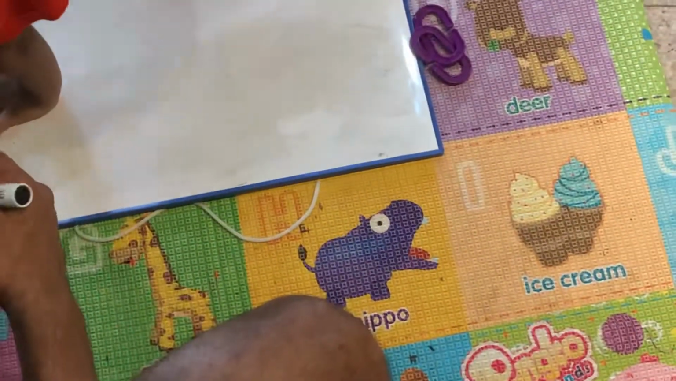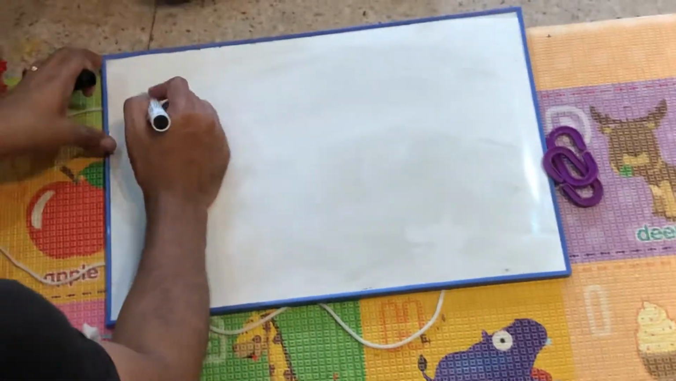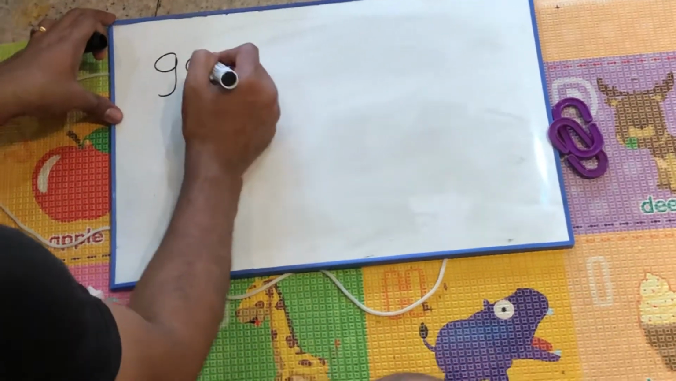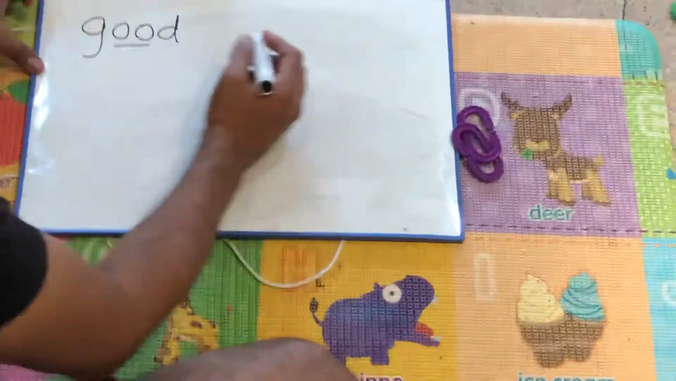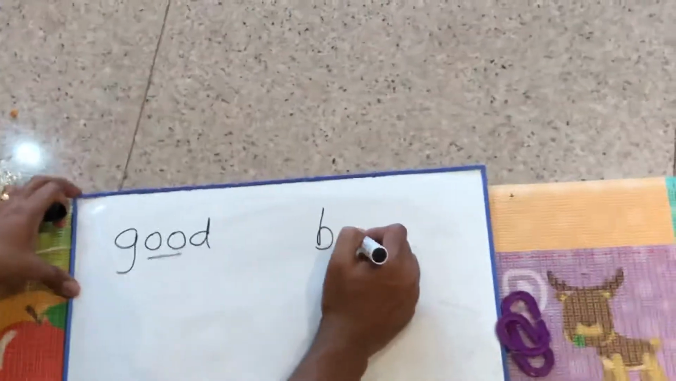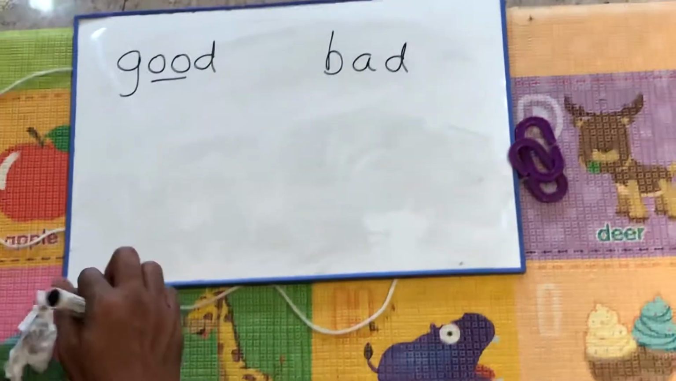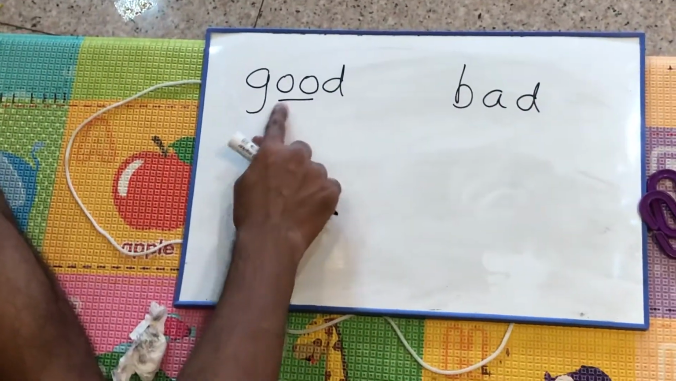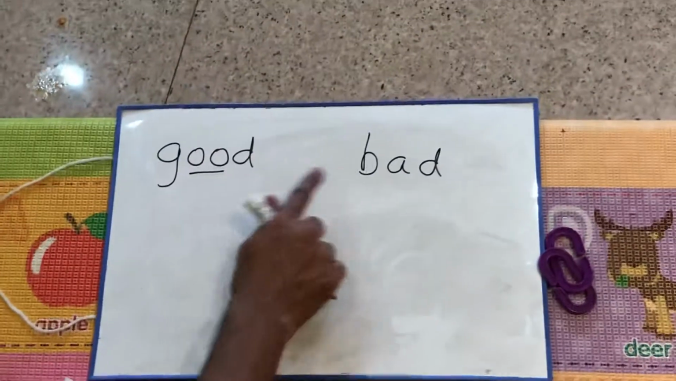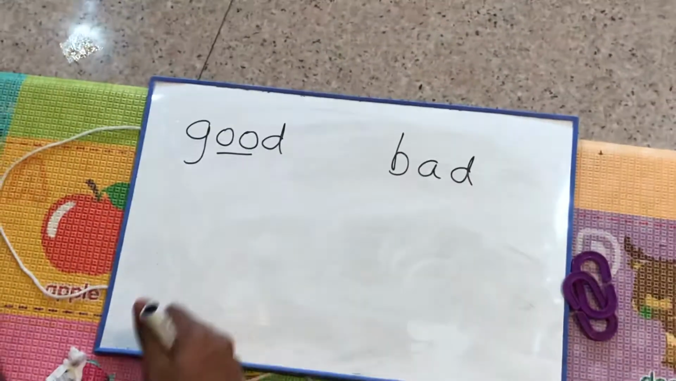Look, here it is. Look. Ga. Two O's make a U. Ga, U, da. Good. And ba, and bad. Look, ga. Two O's make a U. Ga, U, da. Good. Ba, and bad.